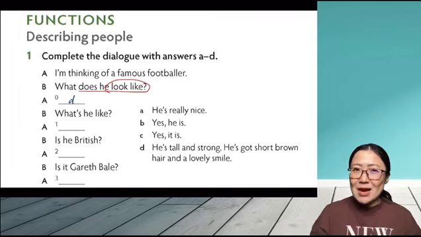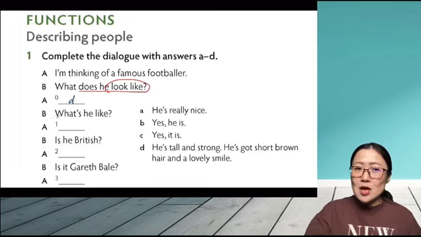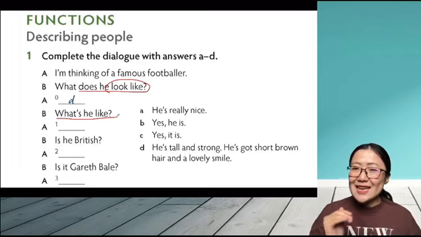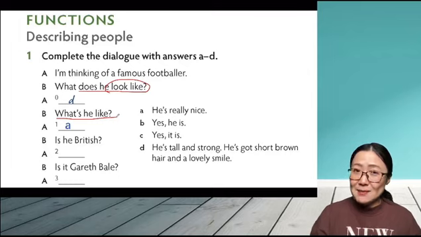So this is describing his appearance, right? 这句啊是在描述这个人的相貌。And next one, what's he like? 这也有一个 like, 但是它的问法又不一样了。问的是 what's he like? 是什么呢？他这个人的性格是什么样的？当我在问说 what's he like? 不是说在问喜欢什么，而是在问这个人的性格是什么样呢？ So we can say he's really nice. 这个人很好。Is he British? We can say yes, he is. Is it Gareth Bale? We can say yes, it is.